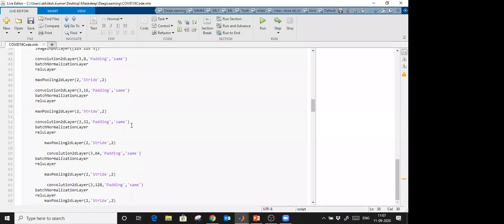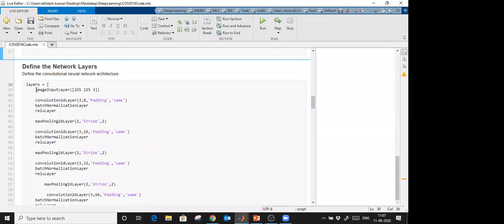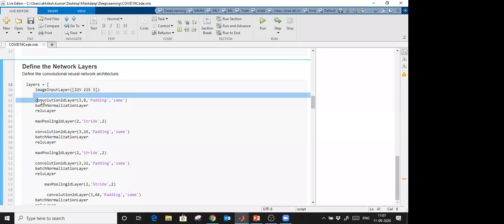Okay, next step is to design the layers. So you see the image input layer. What is the input image size which I am going to use? That is 255 by 255 by 3. So all images have to be the same size. Further, the convolution 2D layer. Here you see the filter size is 3 by 3. Total number of filters 8. Padding same.